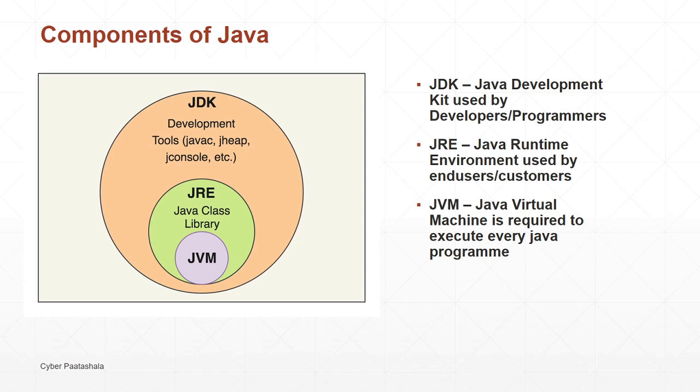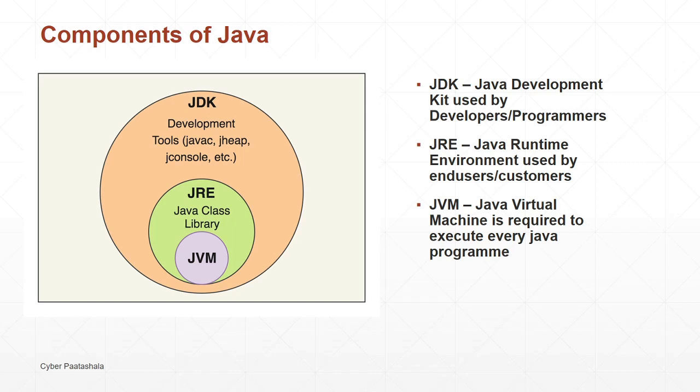And also under the JDK we have some supporting libraries which are used while compiling or running the Java program. Under the JRE we have a JVM as well as Java supporting libraries which are used while running the Java program. And coming to the JVM, the JVM is responsible for executing a Java program.